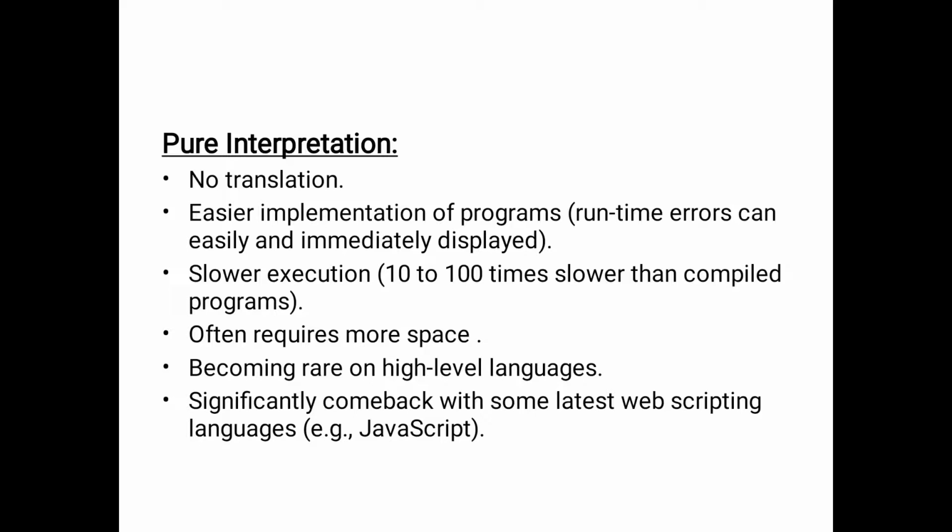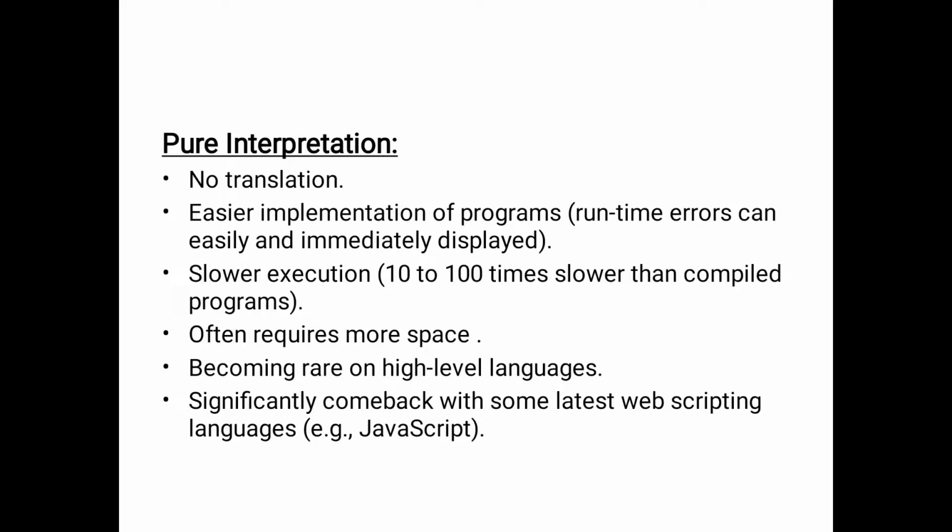No translation, easier implementation of programs. Runtime errors can be easily and immediately displayed. Easier implementation means we can find the errors easily and immediately, within time. Slower execution means 10 to 100 times slower than compiled programs.